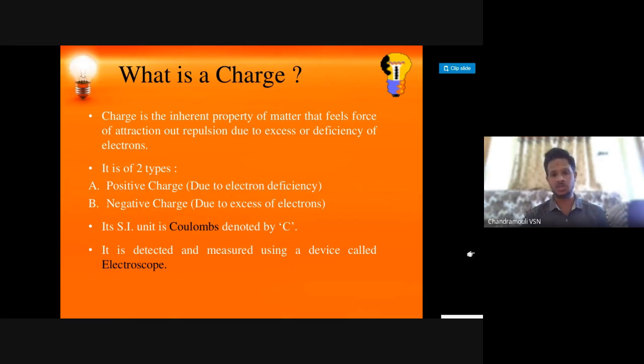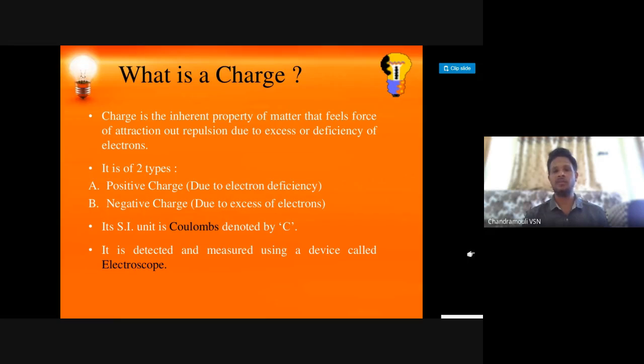One is positive charge, another one is negative charge. Positive charge happens due to the deficiency of electrons, meaning by losing electrons, and negative charge occurs due to the excess of electrons. In both, the charge is nothing but because of electrons. What is the SI unit of charge? Coulomb. And the presence of a charge can be detected by using an instrument called electroscope.